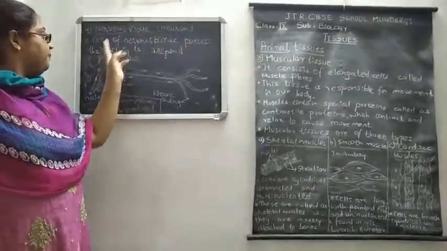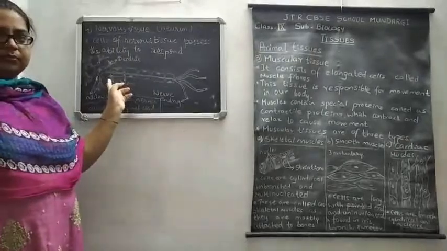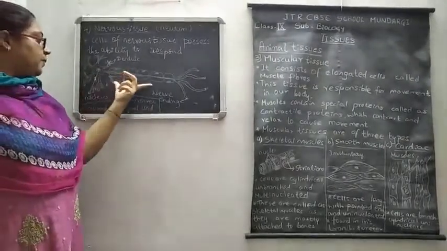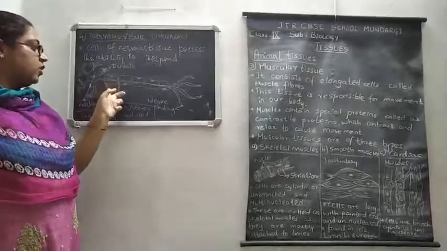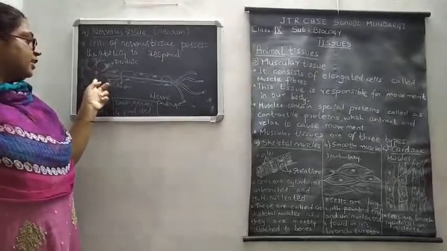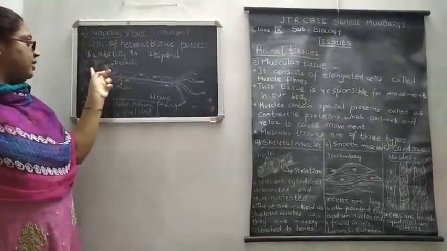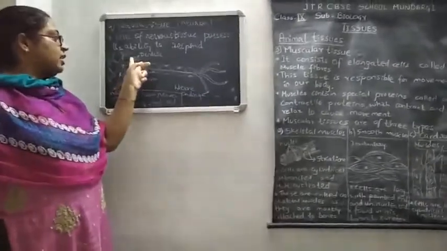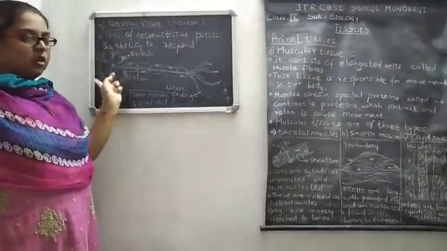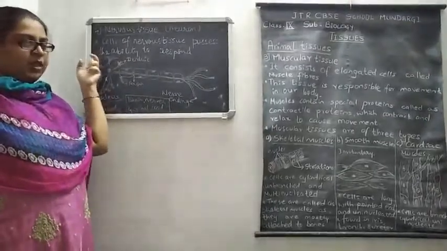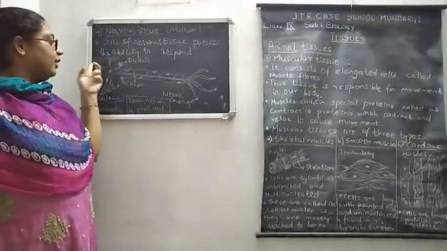Now I will tell about the structure of a neuron. The neuron has a longer elongated structure which is called the axon. At the front part of this axon, the cell of a neuron consists of a nucleus and small thread-like structures called dendrites, with the help of which it is connected to other vital organs.